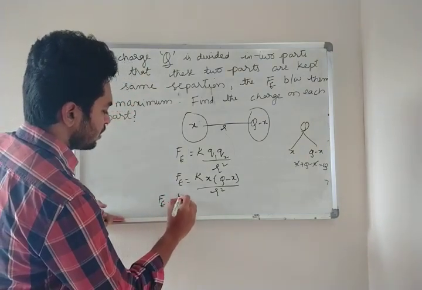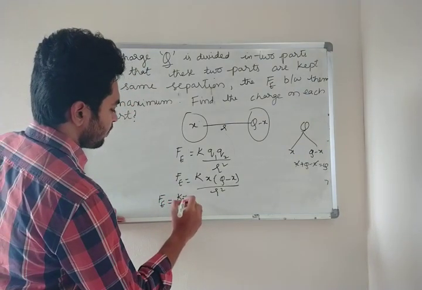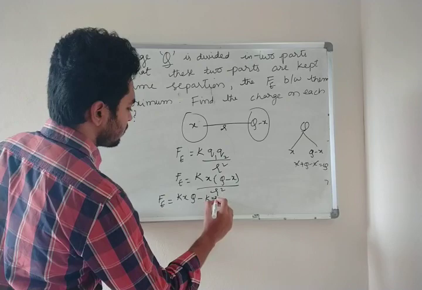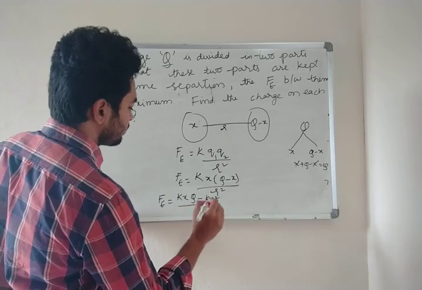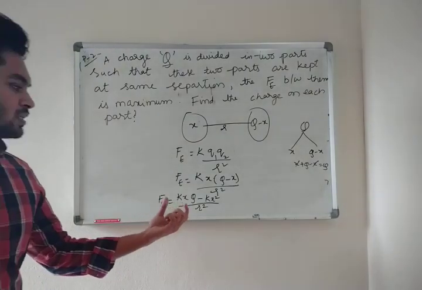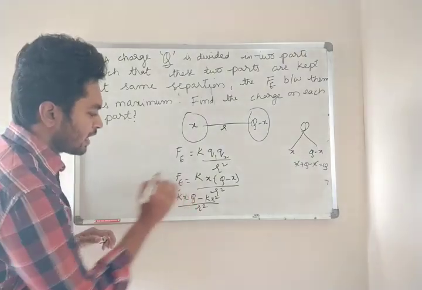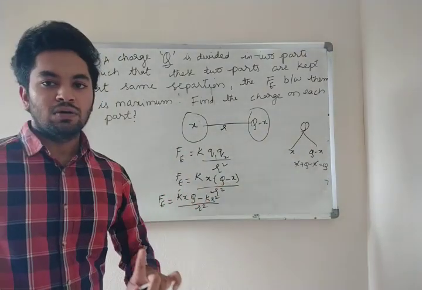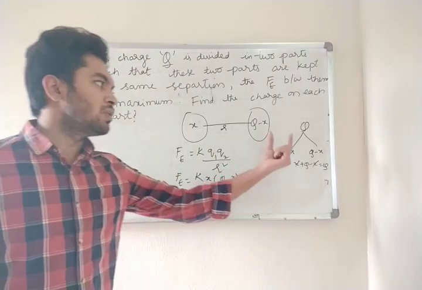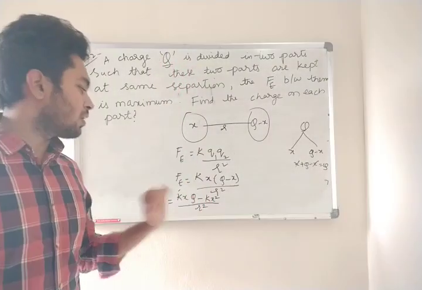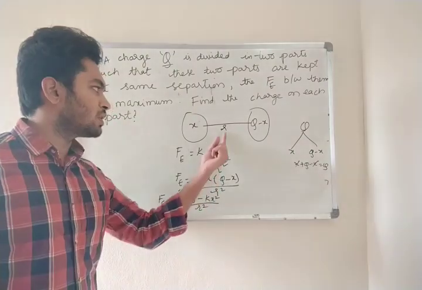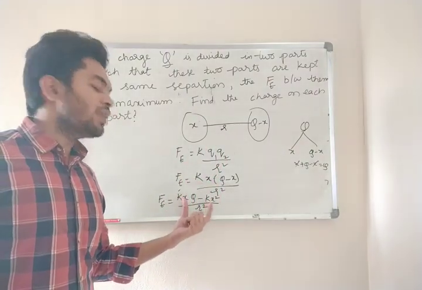Fe is equal to kxq minus kx square by r square. Now from this what can we tell? k is constant, it has only a single value, 9 into 10 power 9, and q is also constant because only one charge is there. Even distance is also constant, right? So the only variable here is x.